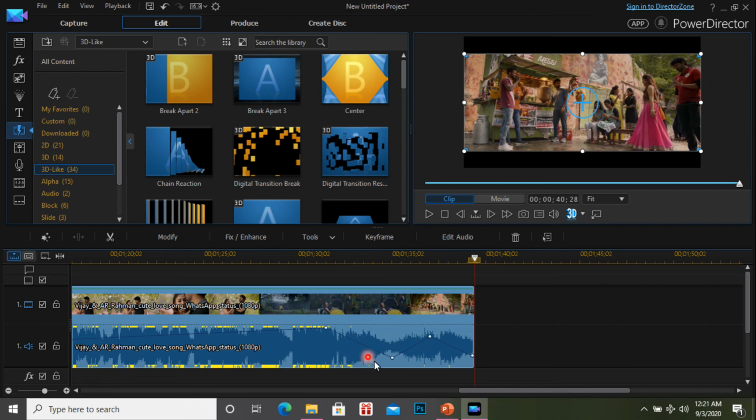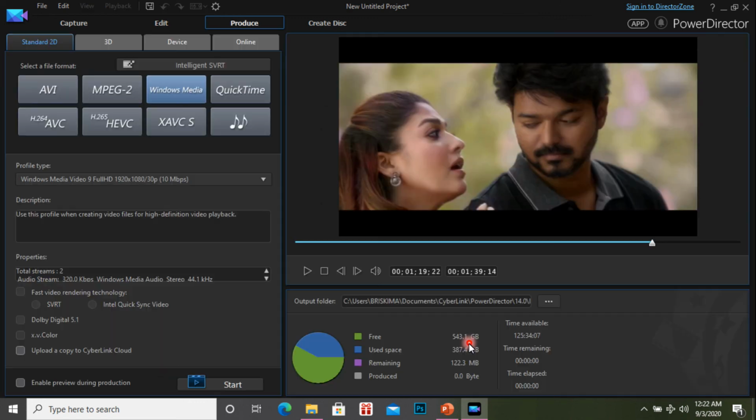After finishing all your work, you want to produce the video. I already explained this, and here it has a number of options. This is the panel of this software. Every software comes with some other panel, and every software has its own unique properties, correct?